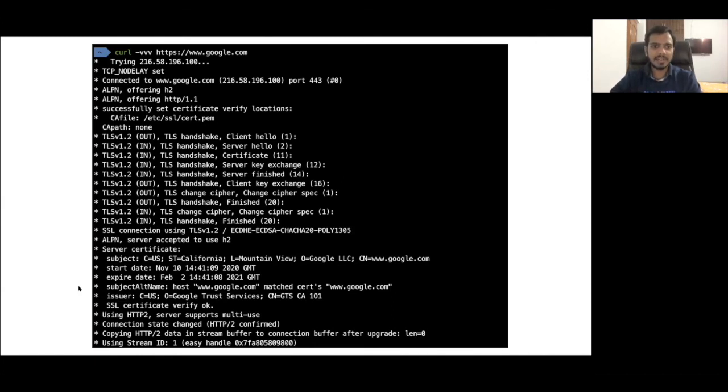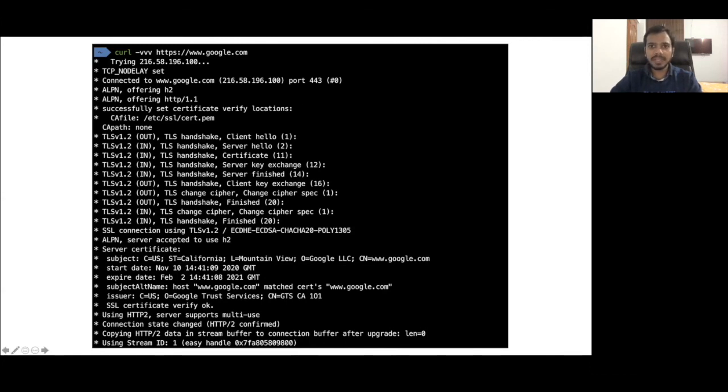And after that, of course, you will see the server certificate is also mentioned here: subject, start time, expiry date, who has actually issued this certificate, and everything is there. And you see the certificate verification is okay. That means, this is curl, right? So curl has verified the certificate is okay. After that, both will start the communication actually.